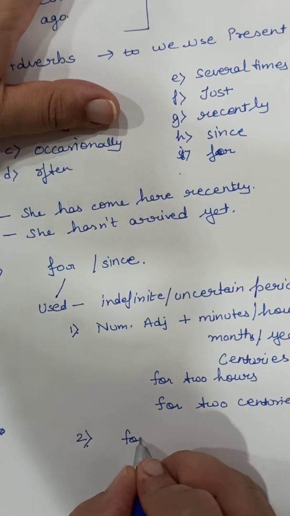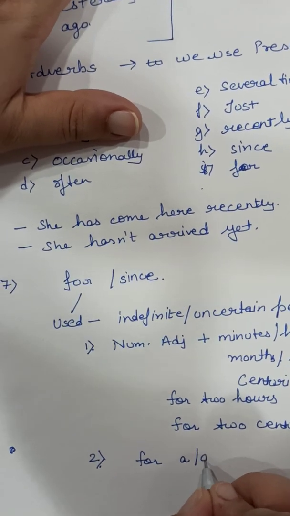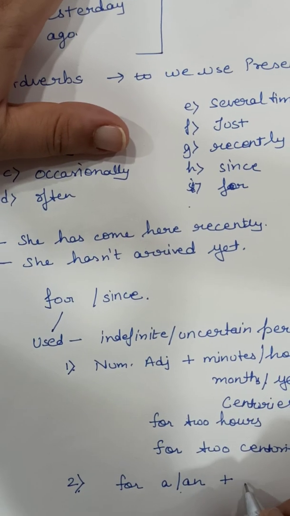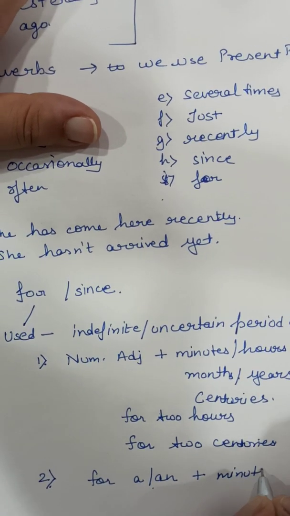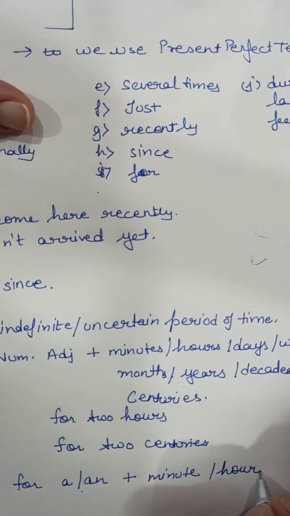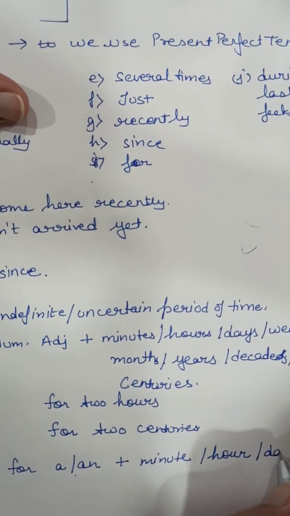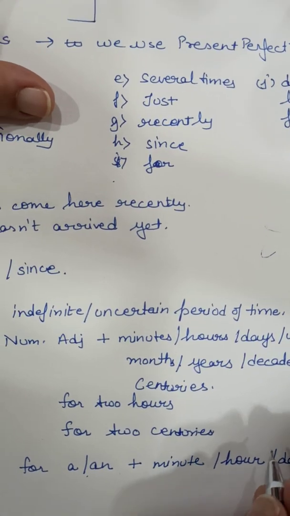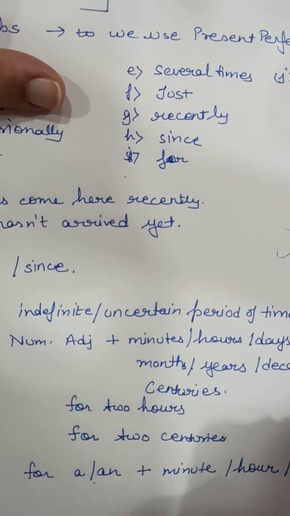For, remember, a or an as per the pronunciation of vowel word. For example, for a minute, but for an hour, for a day, for a decade, for a month, for a long period.